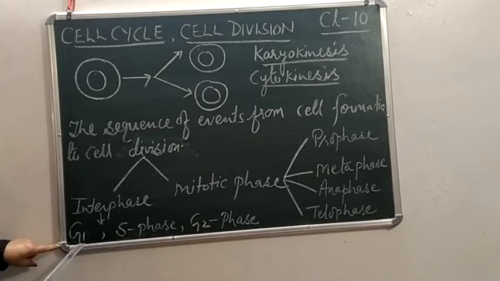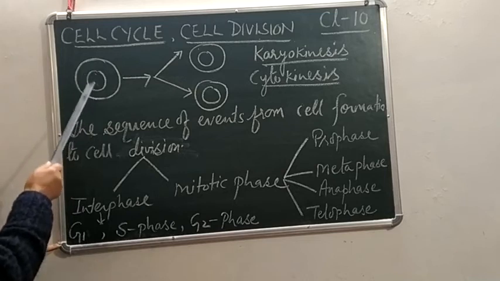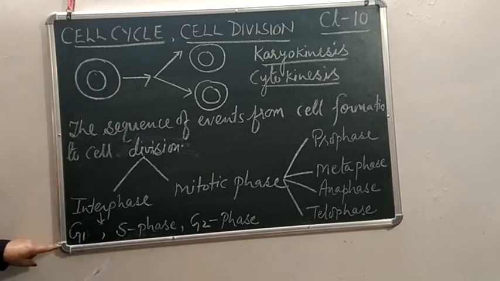First is G1 phase. In G1, RNA and proteins are synthesized. Why are these RNA and proteins synthesized? So that the replication or duplication of DNA can take place. Because DNA means the genetic material, so its duplication will take place. What will happen in G1? RNA and proteins will be synthesized.